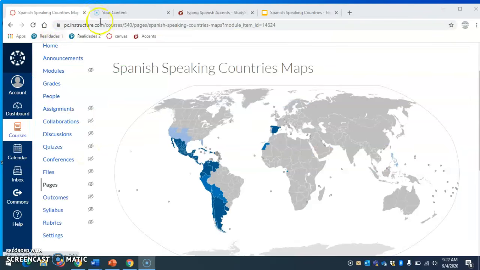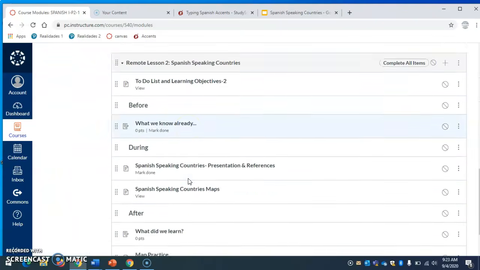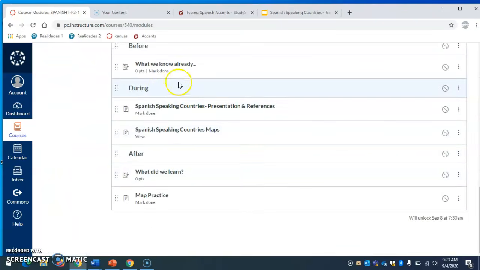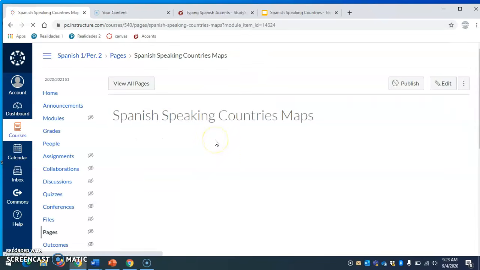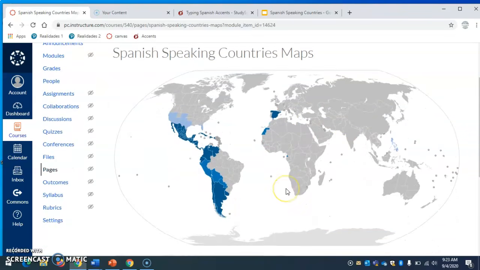Okay, so if you go back into your module in Canvas, right underneath your Spanish speaking countries that you're in right now, I also linked Spanish speaking countries maps. So this is a world map where you can see all of those countries that we just talked about in full, all of them together.